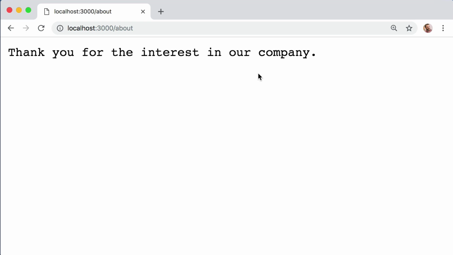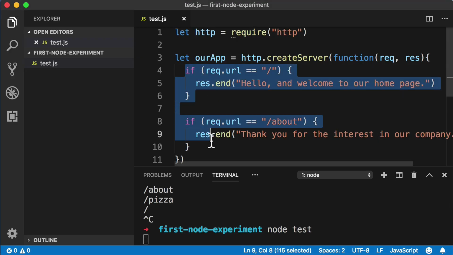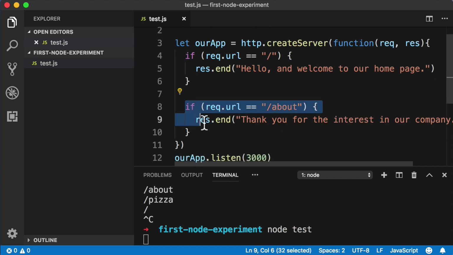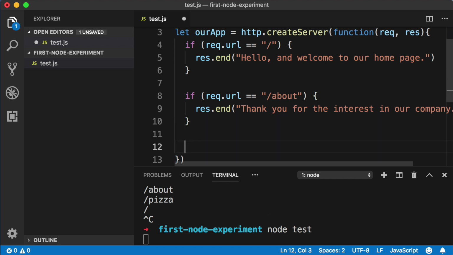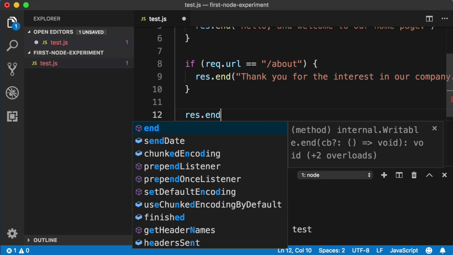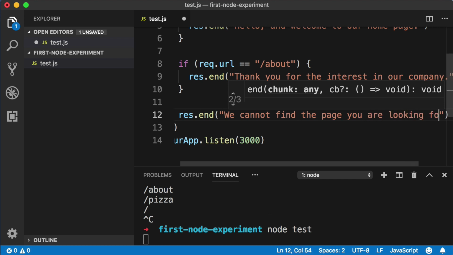Awesome. Now while we're at it, why don't we add a fallback so that if someone tries to visit a different URL, the world doesn't end and our server doesn't just sit there and hang or throw an error. Let me show you what I mean. Back in our text editor, if neither of these if statements is true, meaning if someone tries to visit a URL that is not the base URL, nor is it /about, well, we just want to handle that situation. So maybe right below this second if statement, let's just paste in our clipboard, or you could just manually type it out and say response res.end and say, we cannot find the page you are looking for.